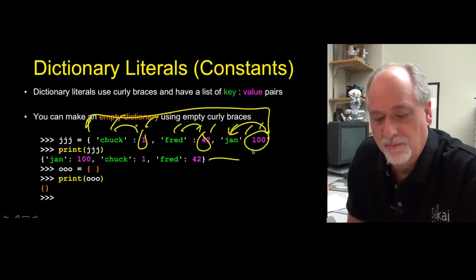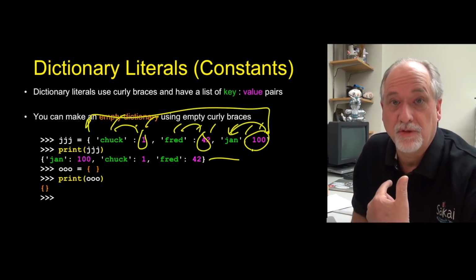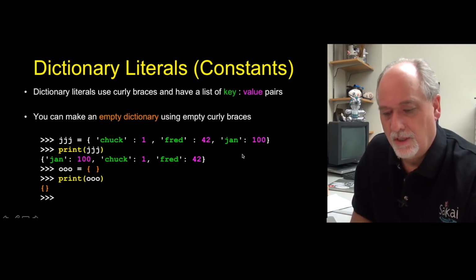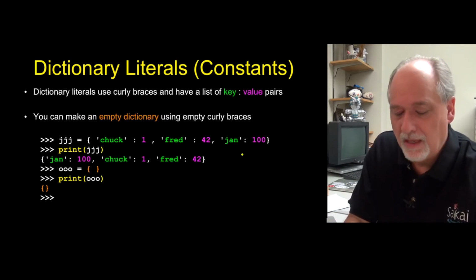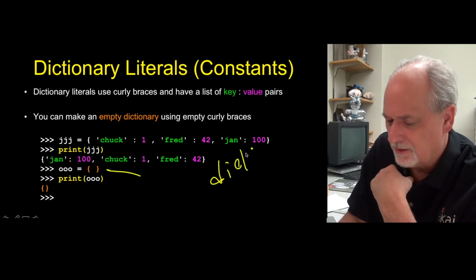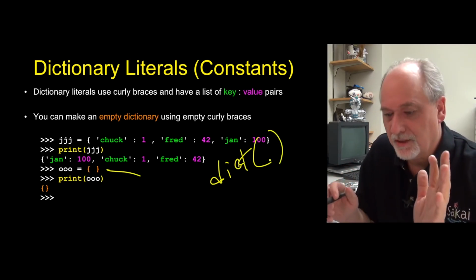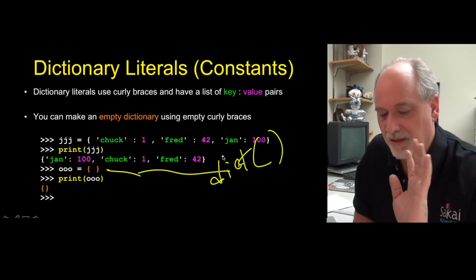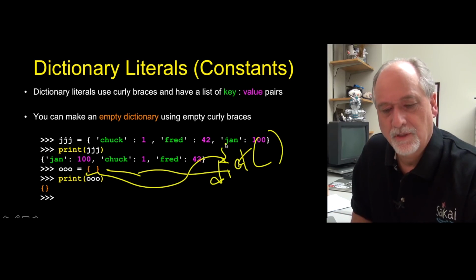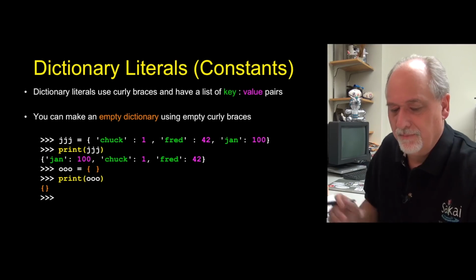The print statements in Python are nice in that you ask what's in a thing, and it shows you the stuff in the syntax that, if you typed it into Python, would be how you write a constant. And if you just say empty, you see me also do dict. This is the constructor, where you say make a new empty dictionary. This is an empty dictionary constant. These two things are pretty much the exact same thing. The empty curly braces are a shortcut for the construction.